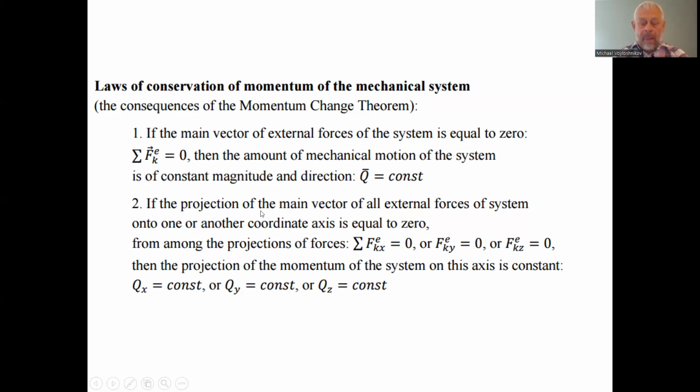The second consequence of the momentum change theorem: if the projection of the main vector of all external forces of the system onto one or another coordinate axis is equal to 0, so we have the projections of the external forces on the axis,